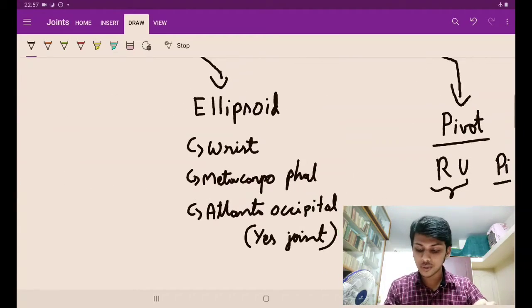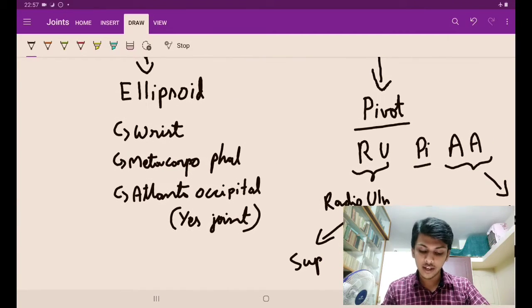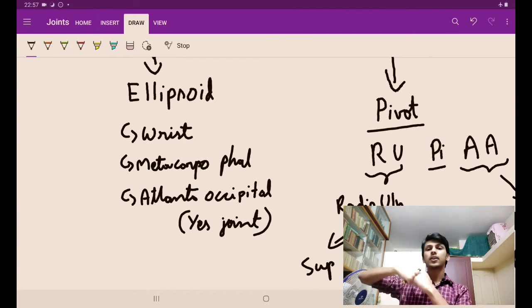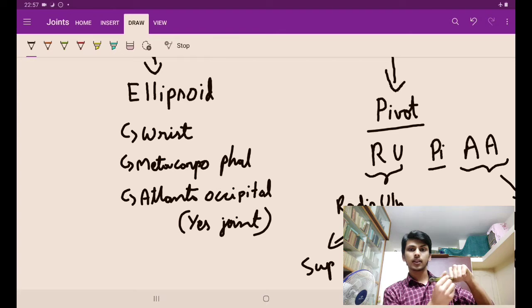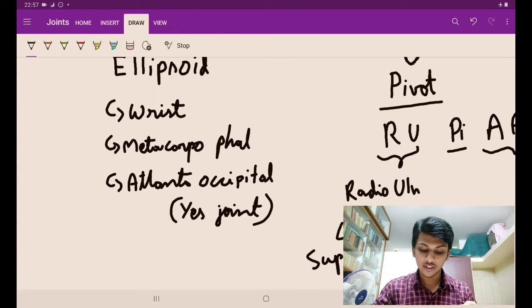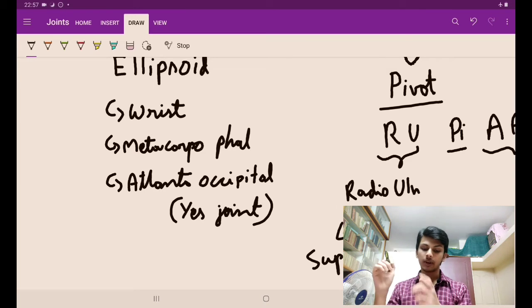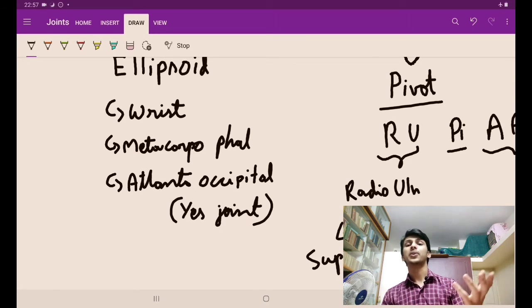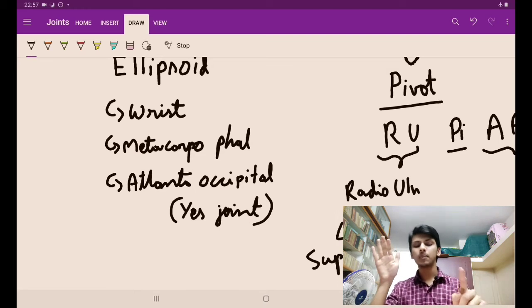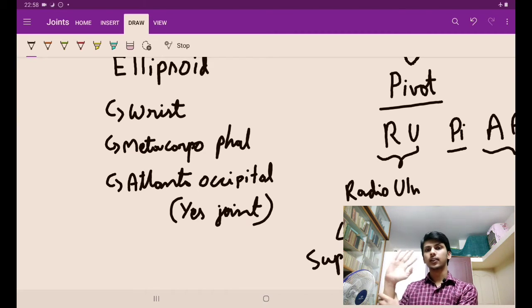Okay guys, now let's go to the ellipsoid variety. Ellipsoid का मतलब क्या? The articular surfaces are like an ellipse. Ellipse तो पता होगा ना? It is somewhat like a pulled circle. So the articular surfaces are like that. The wrist joint, the metacarpophalangeal joint and the atlanto-occipital joint. Okay? Ellipsoid joint के 2 axes होते हैं. This is the first axis, this is the second axis. Okay?